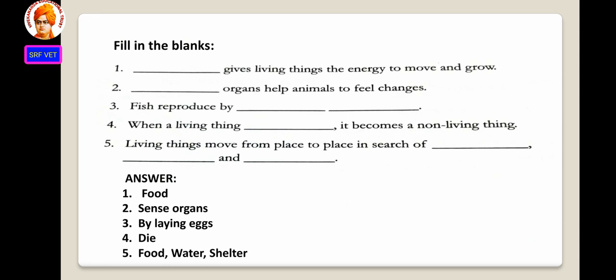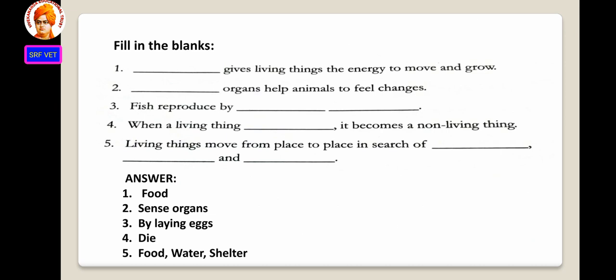When a living thing dash, it becomes a non-living thing. When a living thing dies, it becomes a non-living thing. Living things move from place to place in search of dash, dash and dash. Food, water and shelter.